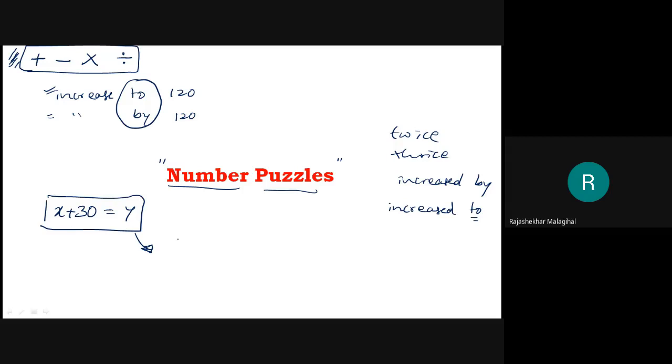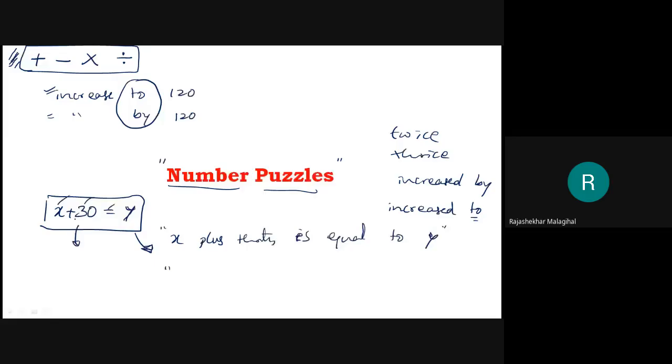I can say that a number is added by 30, increased by 30, becomes y.